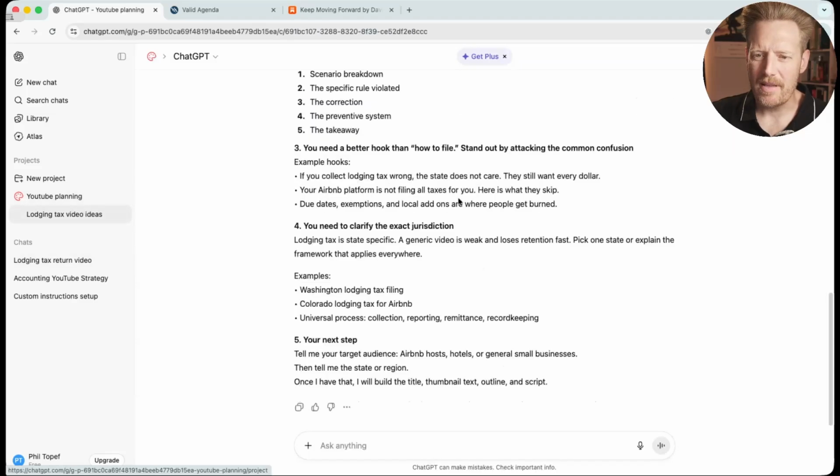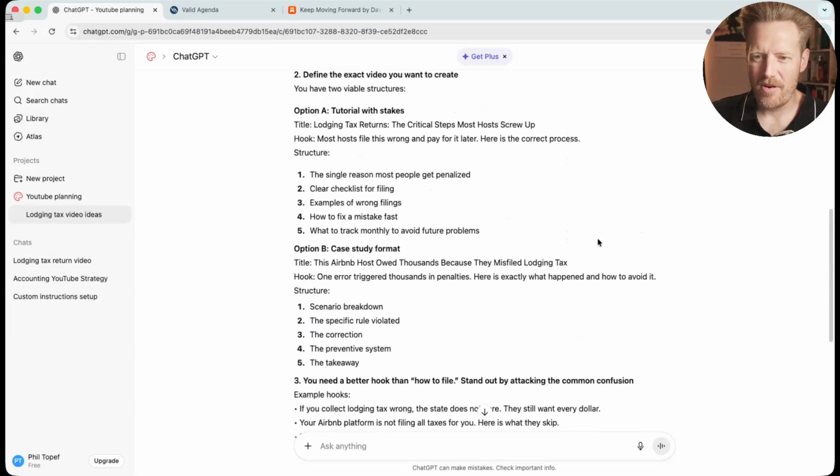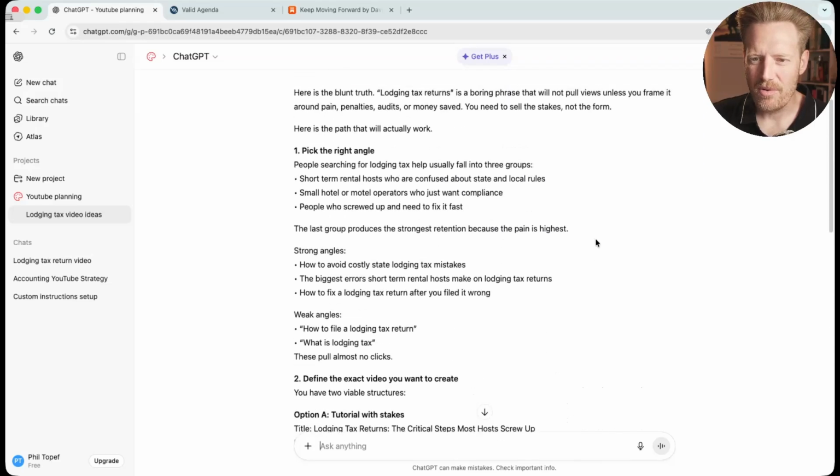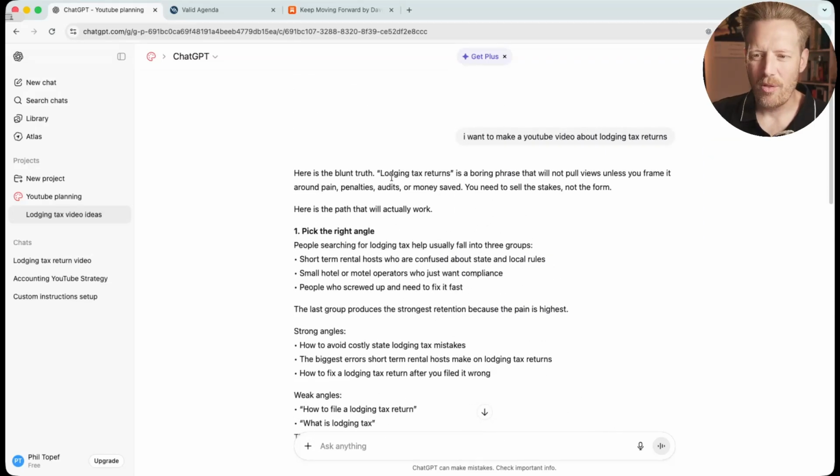And so now when we come into this one, it's really being very direct and telling you, if you want this to cut through, this is how to do it. Lodging tax returns is a boring phrase that will not pull views. So using projects is a way to level up, and means every time I want to do a YouTube video, I don't have to go, think about being Alex Hormozi and do this and do that and do something else and think about all these things every single time I want to plan my next YouTube video as Phil the Mythical Accountant, because every time I go into that project folder and every time I ask it a question, it's